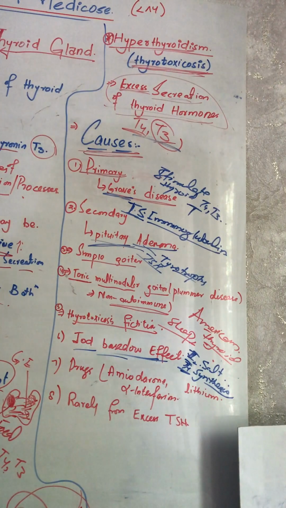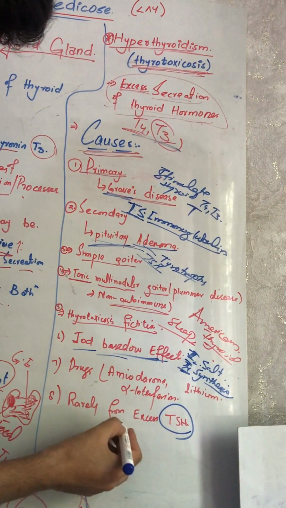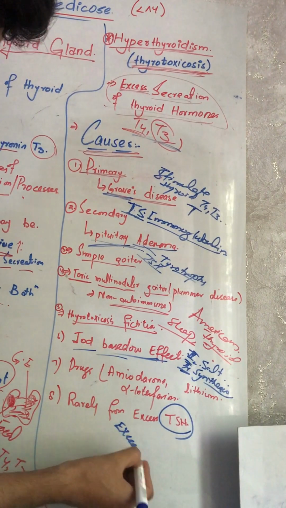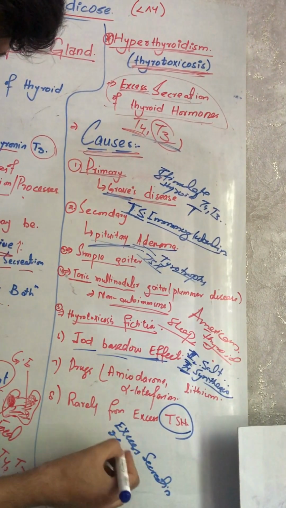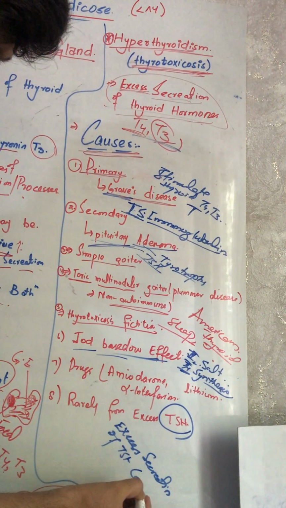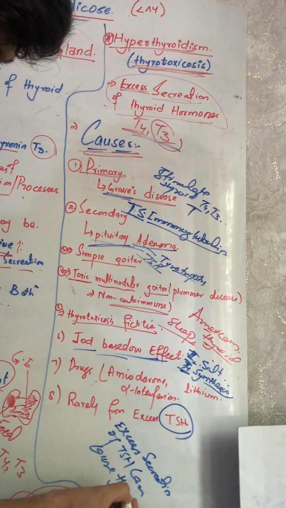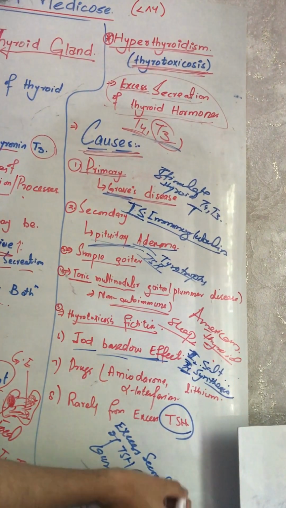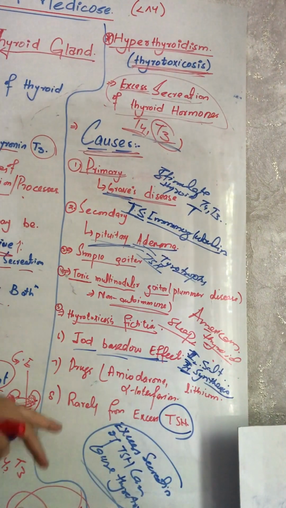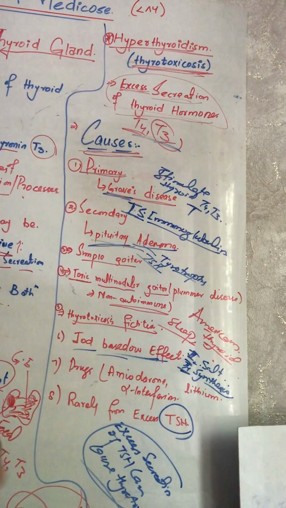And in very rare conditions, excess secretion of thyroid stimulating hormone, TSH, can cause thyrotoxicosis. So it is a very rare condition, and there are other causes. So these causes can cause hyperthyroidism.